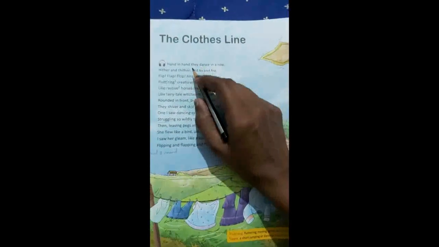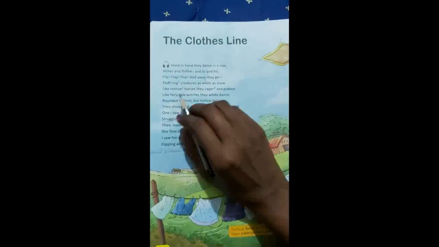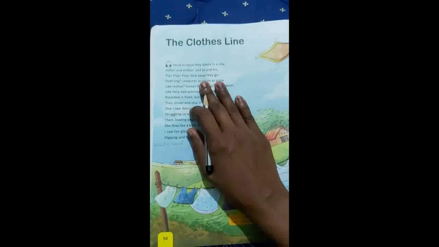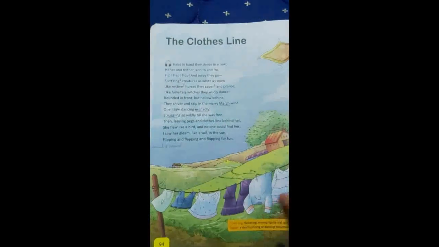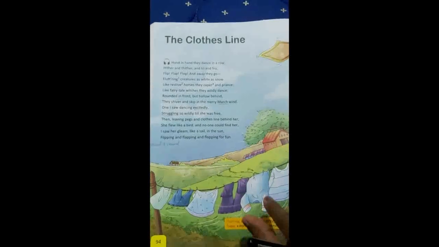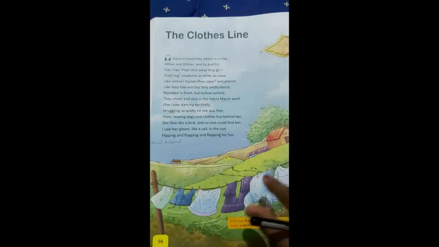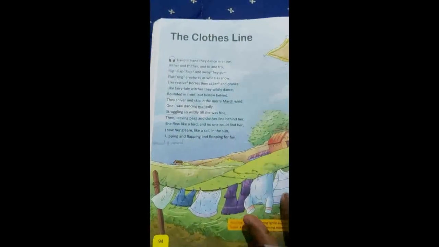Flipping means move jerkily, flapping means move up and down, and flopping is like a clap. Hand in hand the cloths are dancing on the rope, flipping and flapping and flopping. They are very happy.